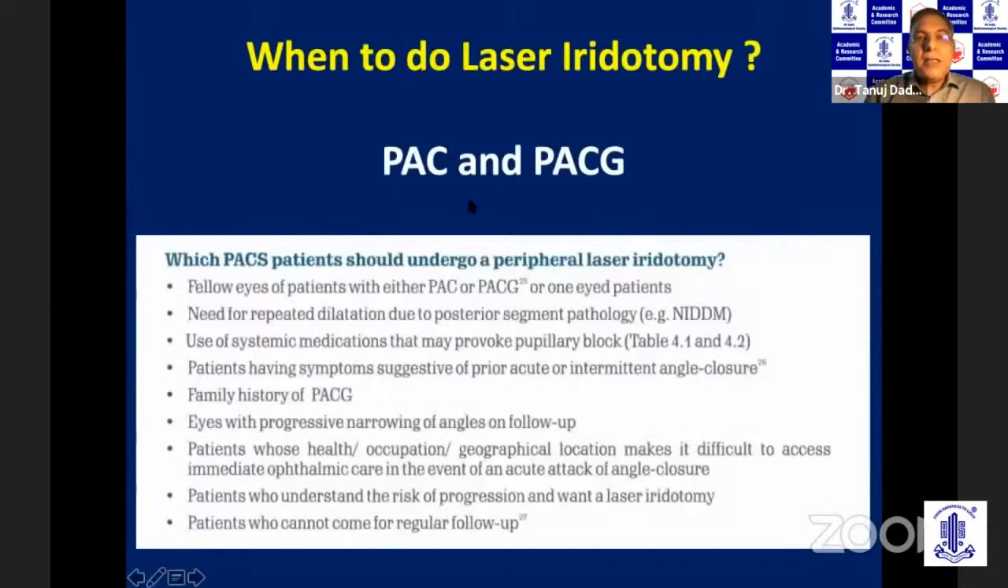Now, once you diagnose angle closure disease, what is the treatment? So when you have PAC and PACG, you must do laser iridotomy. But when you have an angle closure suspect, PACS, you do not require iridotomy routinely. However, if the fellow eye has PAC or PACG, if the patient requires repeated dilatation like a diabetic patient or is using one of the systemic medications causing pupillary dilatation, if there is a family history of angle closure glaucoma, if there is progressive narrowing on yearly gonioscopy, if the patient cannot come for follow-up and wants an iridotomy, then these are indications when you can go ahead and do iridotomy in primary angle closure suspect and also in one-eyed patients.